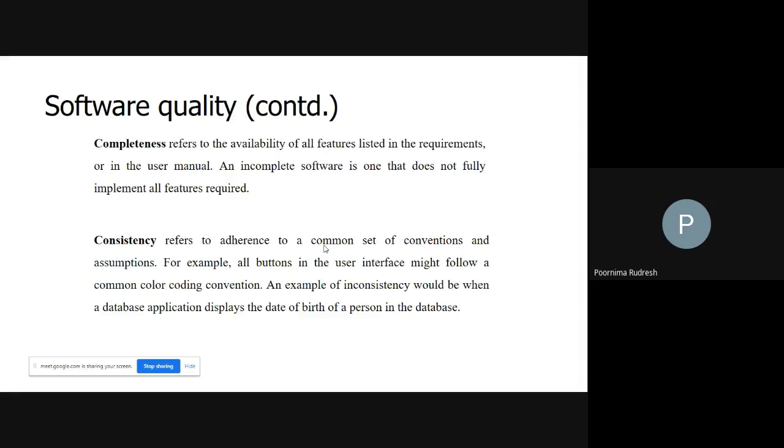When you switch on the system, you will get the Windows operating system, and in it you will have a number of icons, all displayed. If we consider consistency, we define that all those buttons should be visible in a common color coding. All the buttons or all the icons should be visible with the common color. If not, then we say that it is inconsistent.